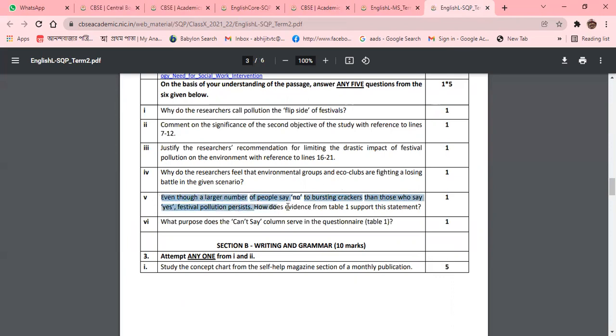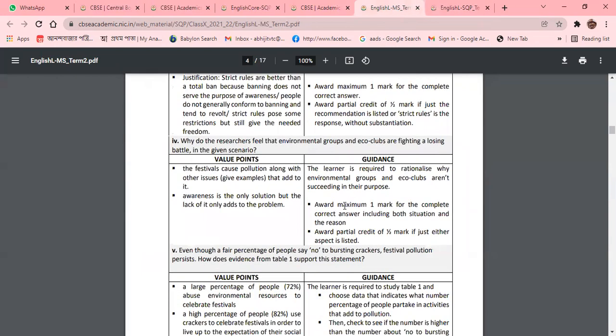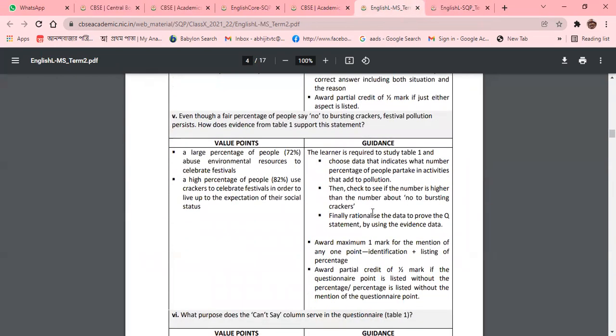Question number 5: Even though a larger number of people say no to bursting crackers than those who say yes, festival pollution persists. How does evidence from Table 1 support this statement? What needs to be written? The learner is required to study Table 1 and choose the data that indicates what number or percentage of people partake in activities that add to pollution.